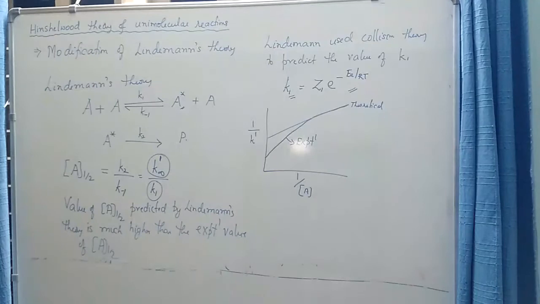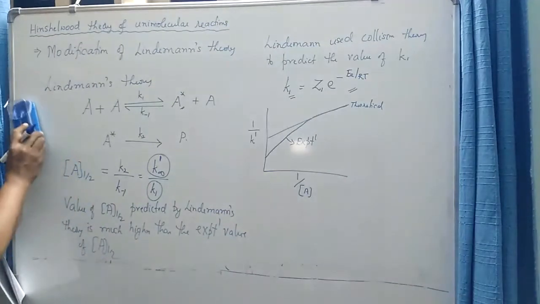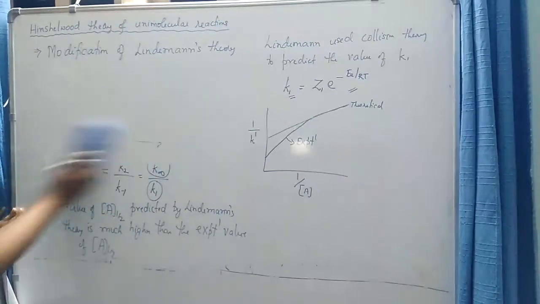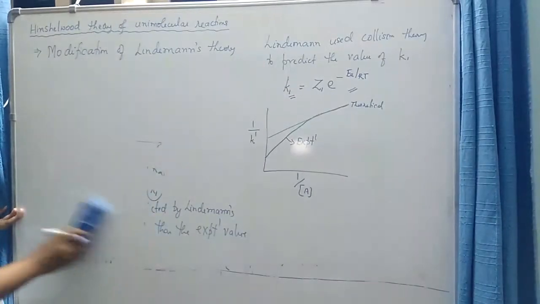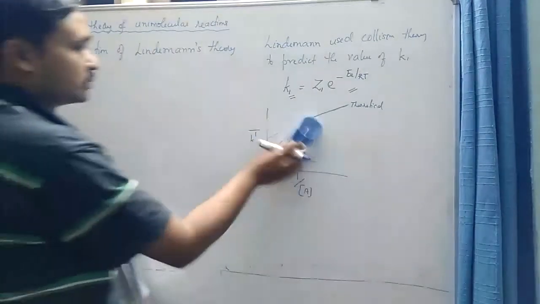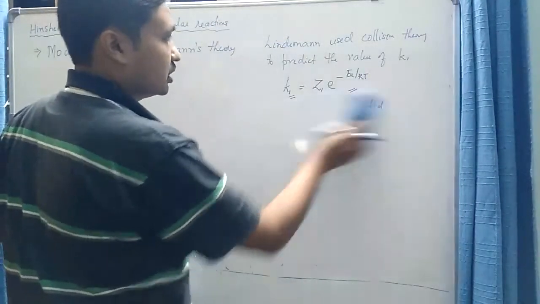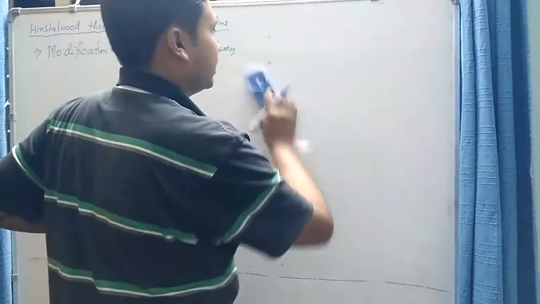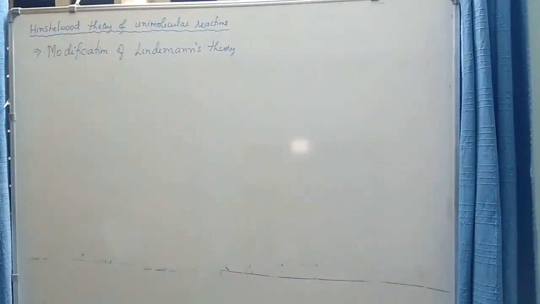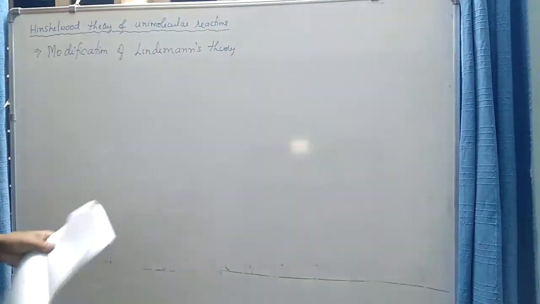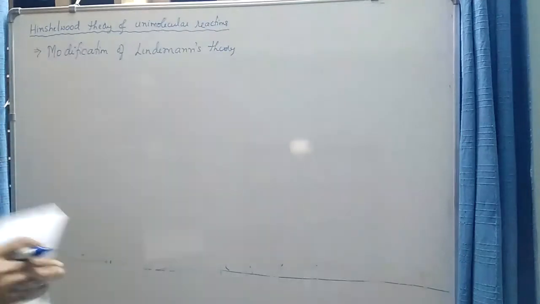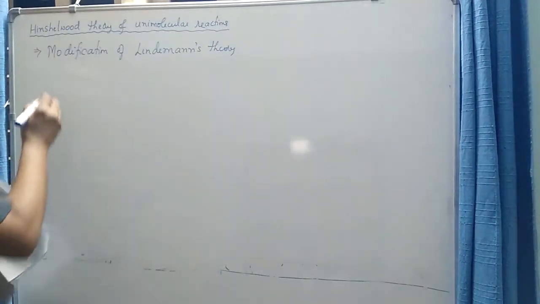So let us first write the mechanism that was proposed by Hinshelwood. Lindemann's mechanism involves two steps, whereas the Hinshelwood mechanism involves three steps. The two of the steps are almost identical, but there is a significant difference in the way a unimolecular reaction proceeds according to Hinshelwood, though both the mechanisms look almost one and the same.